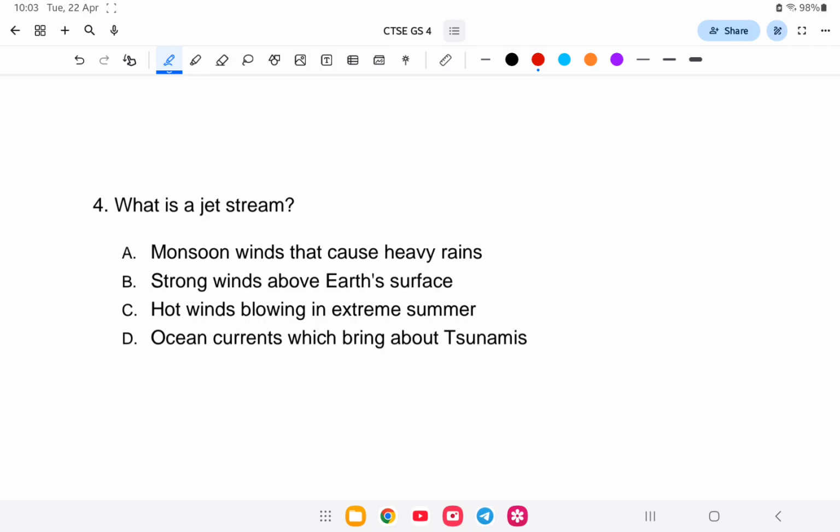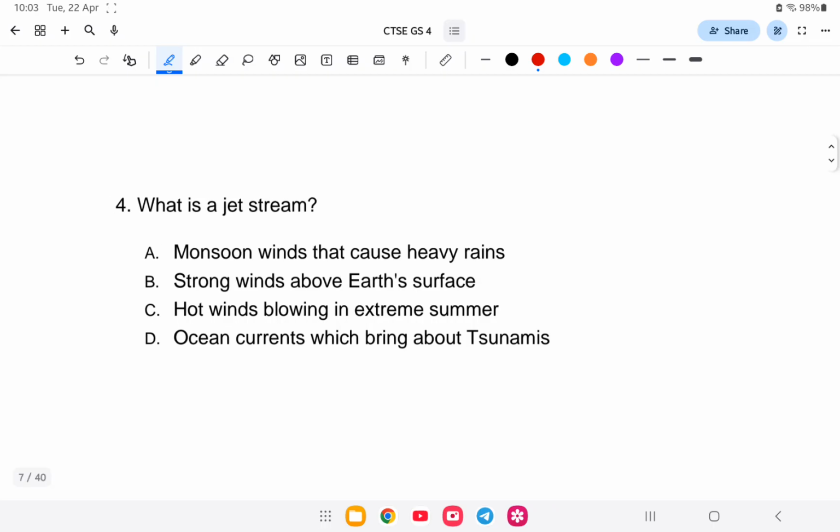Next question. Question number 4. What is a jet stream? Is it monsoon winds that cause heavy rain, strong winds above Earth's surface, extreme hot winds blowing in extreme summer, or ocean currents that bring about tsunami? So the jet stream is option number B, that is strong winds above the Earth's surface.